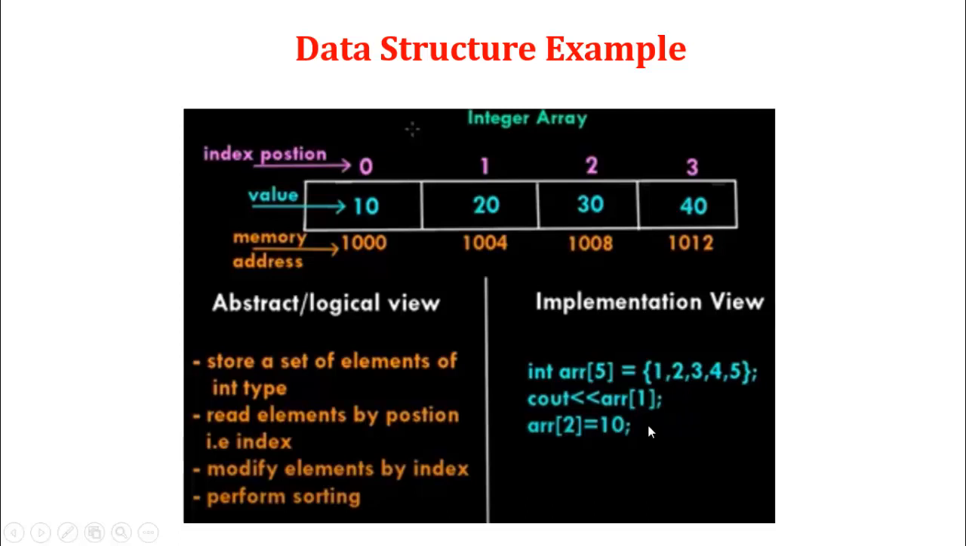If you are going to modify an element based on index position, take array of 2: the 0th position, the first position, and the second position. At the second position the default value is 3. We can replace it, that is the 0th, first, and second position, with 10. We can replace 3 by 10. This detail should be hidden from the user. That is called an abstract data type.